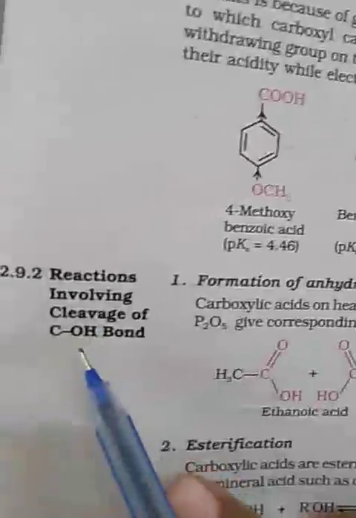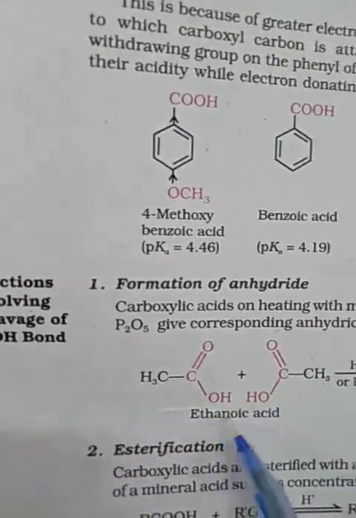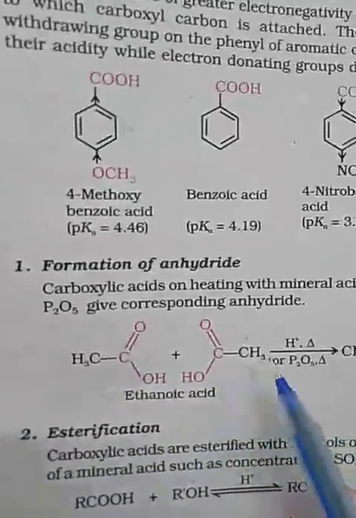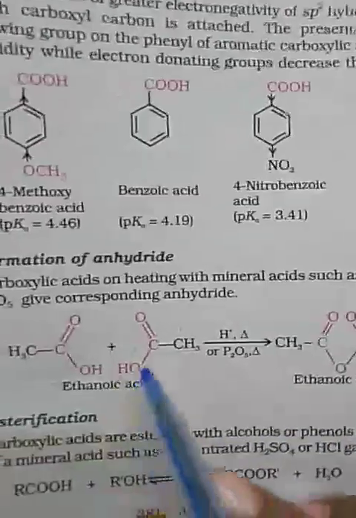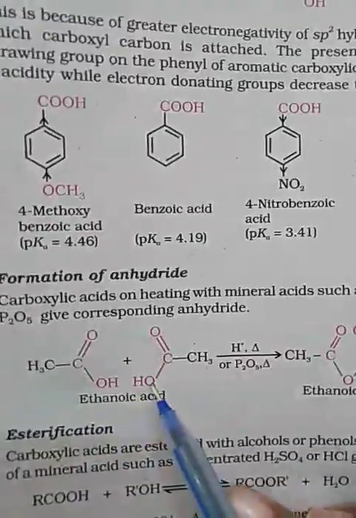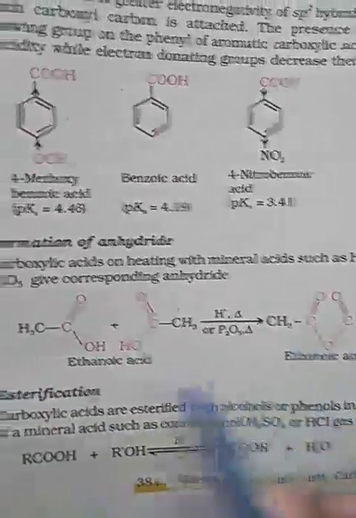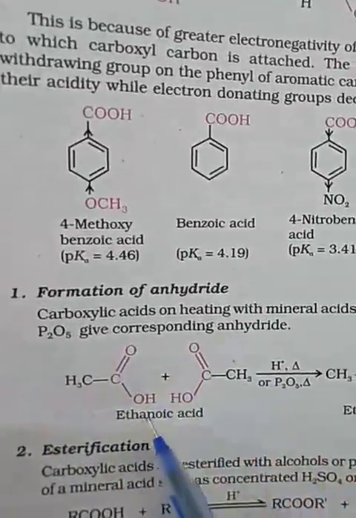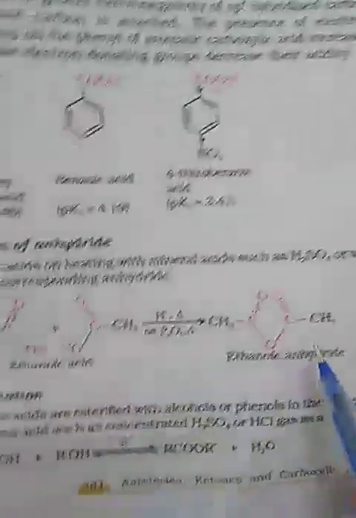Okay, so cleavage of the C-OH bond, this bond. We are taking ethanoic acid two times, and they will join with cleavage of this bond, so you are getting ethanoic anhydride. So this is the formation of anhydride from ethanoic acid.